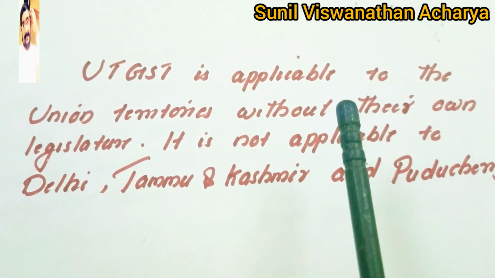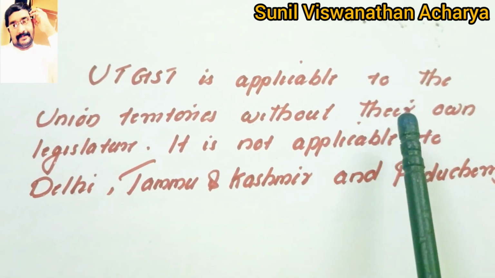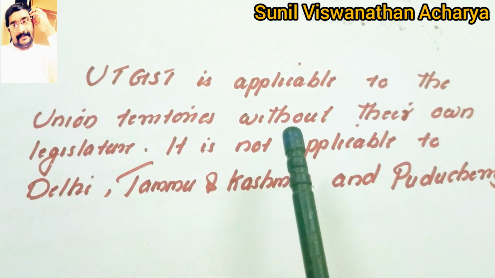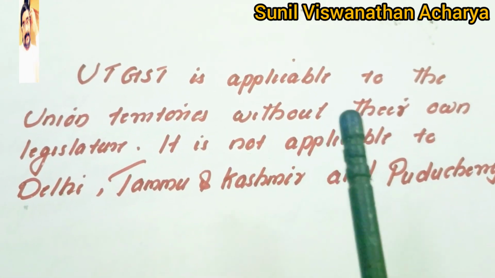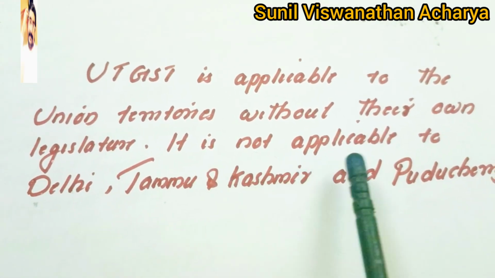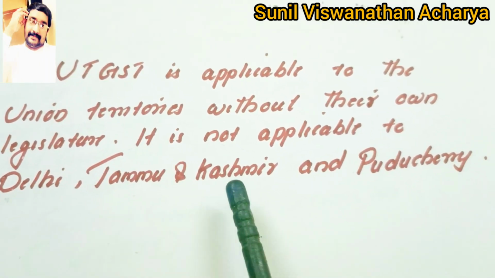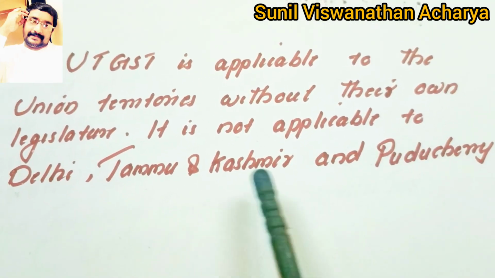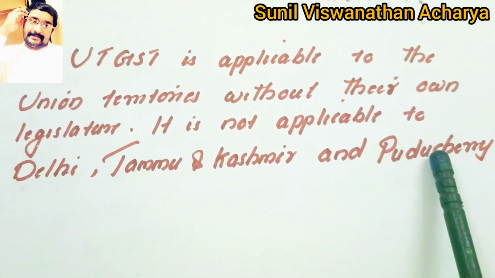That means intra union territory supply of goods and services which do not have their own legislature, at that time only UTGST is applicable. That means UTGST is not applicable to Delhi, Jammu Kashmir and Puducherry because these three union territories have their own legislature.